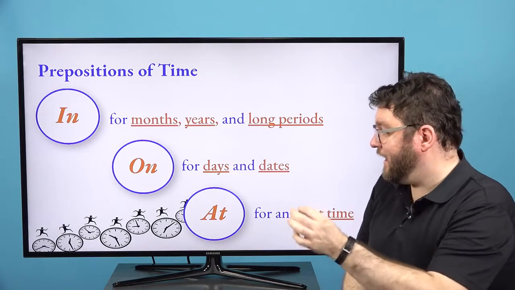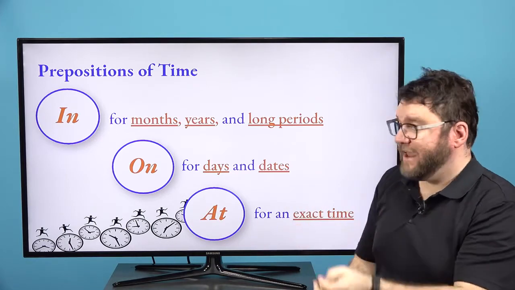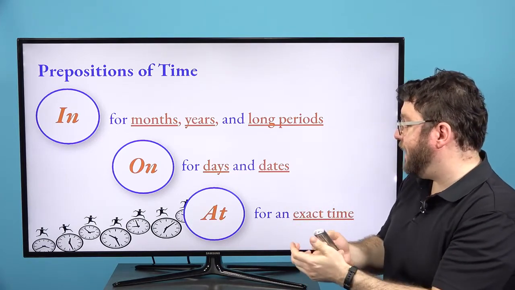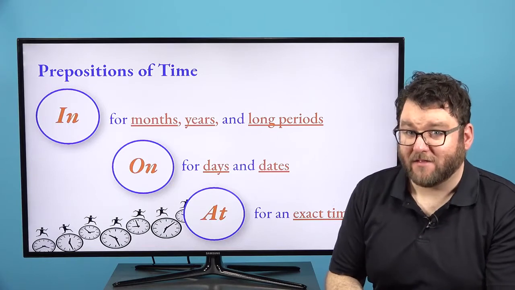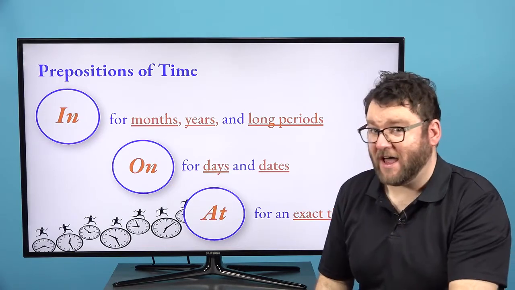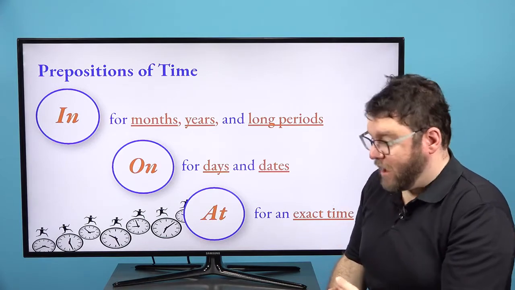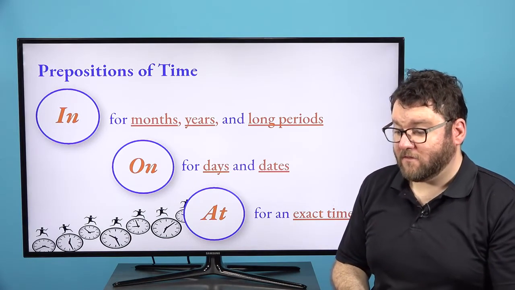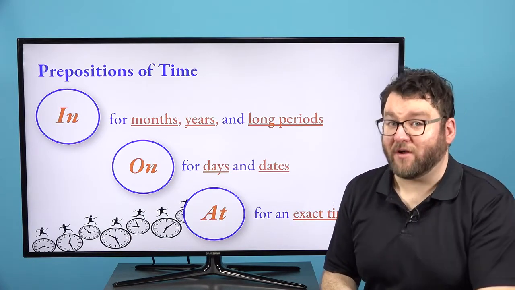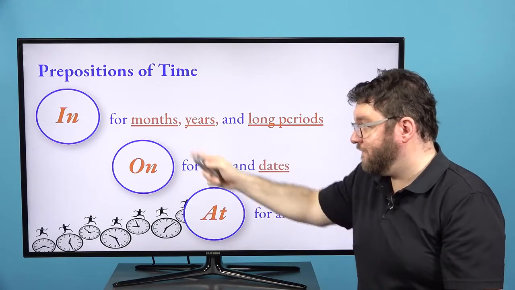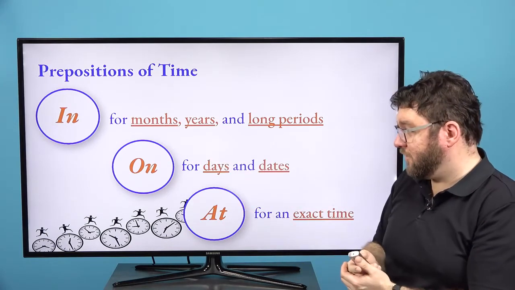We studied in, on, at. So in we use for months, years, and periods of time. So for example, in July, I went to Jeju-do in July. I like to hike in summer. So we use in for these circumstances.